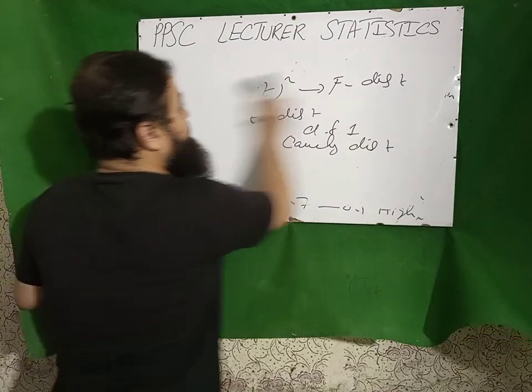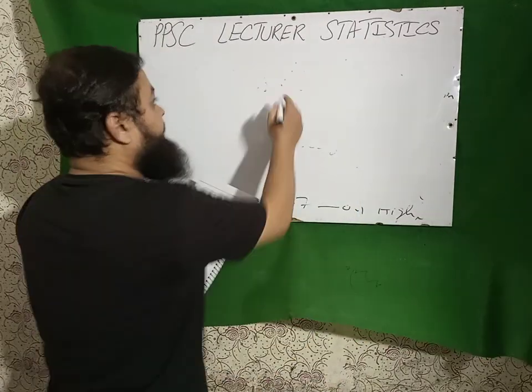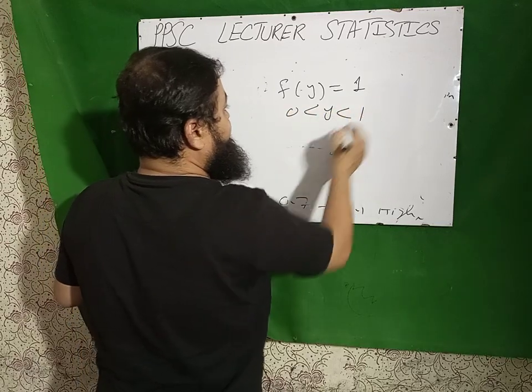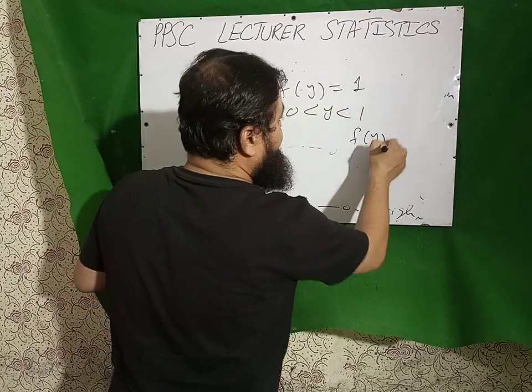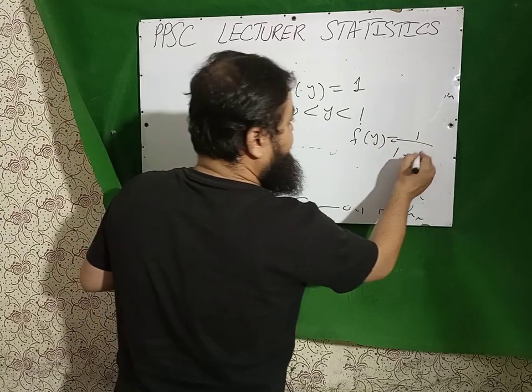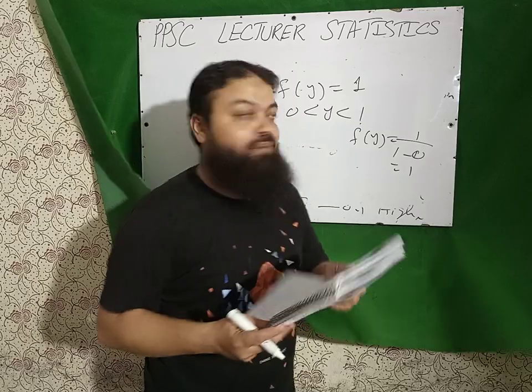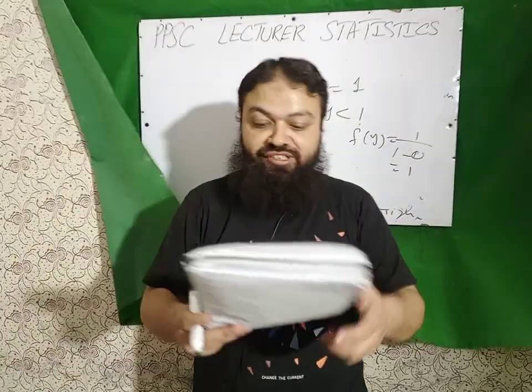Next question is very important. If f(y) is equal to 1, for 0 less than y less than 1, actually we have f(y) equal to 1 over this minus this. It will be 1. Then it is standard uniform. Please keep in mind that is the standard uniform distribution.